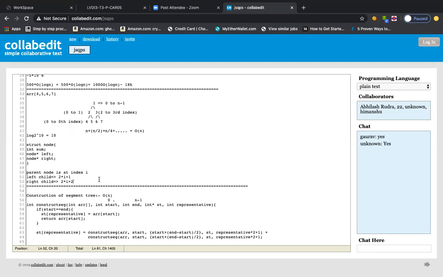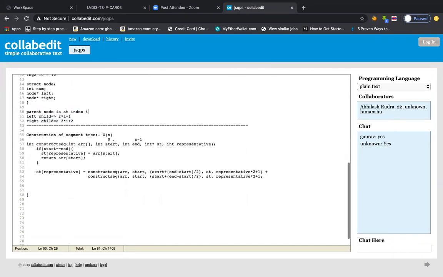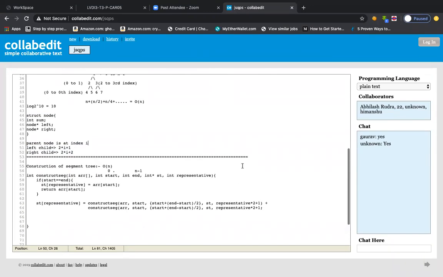With the help of the array, you can just draw the tree if you follow this convention, and with the help of the tree you can conclude the array. Both pieces of information are connected. So that is why I'm saying that from one node to come to its left part, you need to take the representative into 2 plus 1, and for the right, the representative into 2 plus 2. So this is the way, right?